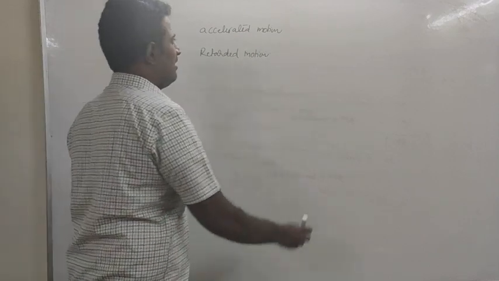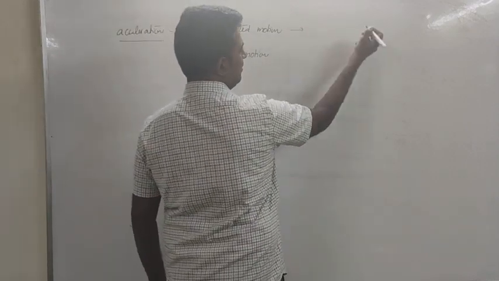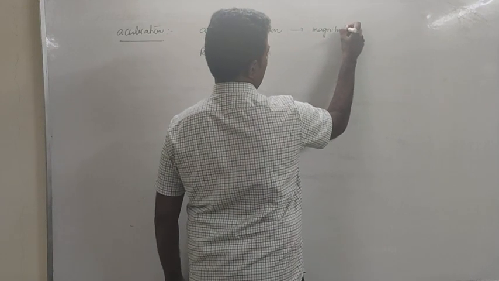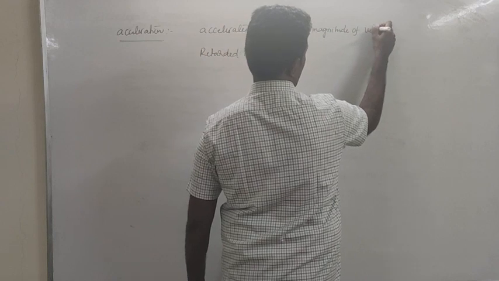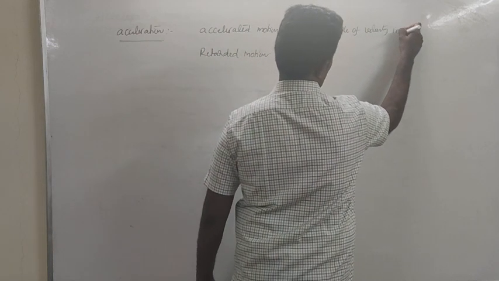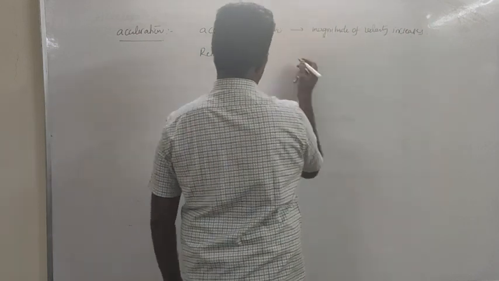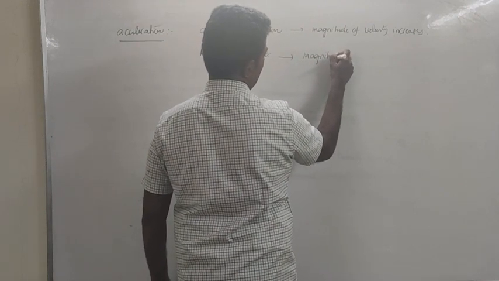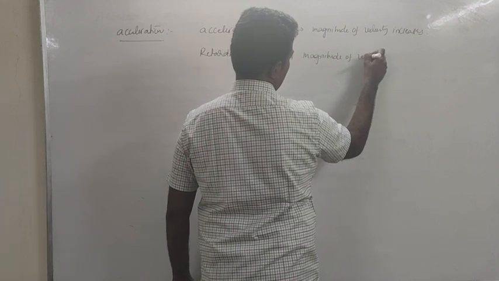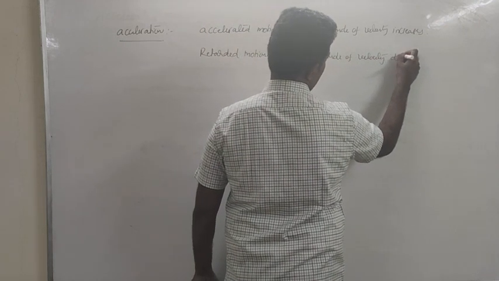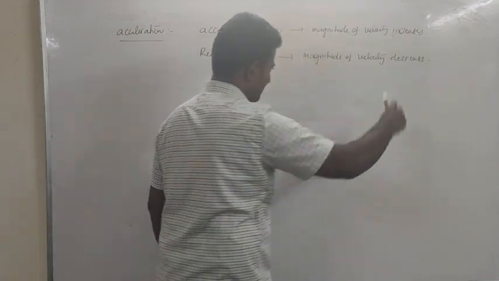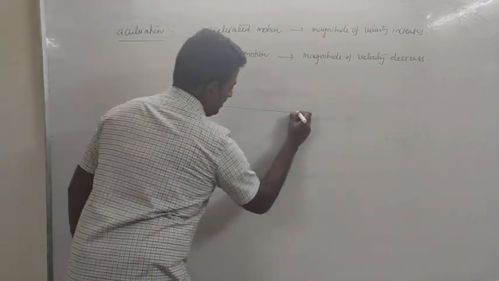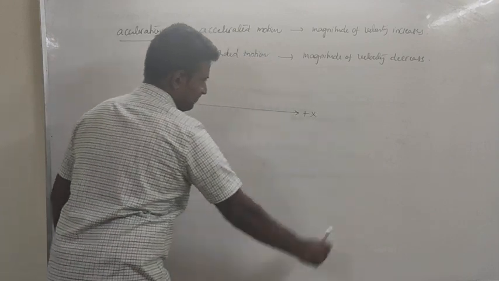In case of accelerated motion, what will happen? Magnitude of velocity increases. In case of retarded motion, what will happen? Magnitude of velocity decreases, isn't it? For example, in this direction a particle is under motion, in this direction means plus x-axis.